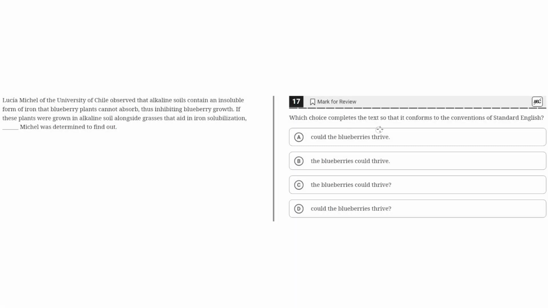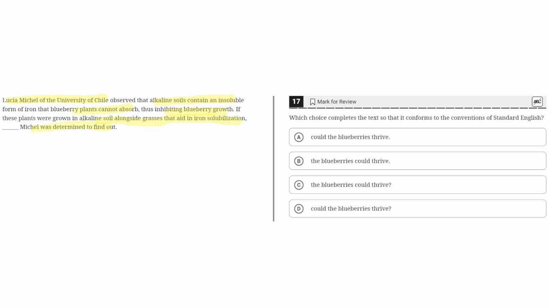Which choice completes the text so that it conforms to the conventions of standard English? Lucia Michel of the University of Chile observed that alkaline soils contain an insoluble form of iron that blueberry plants cannot absorb, thus inhibiting blueberry growth. If these plants were grown in alkaline soil alongside grasses that aid in iron solubilization, blank. Michael was determined to find out.